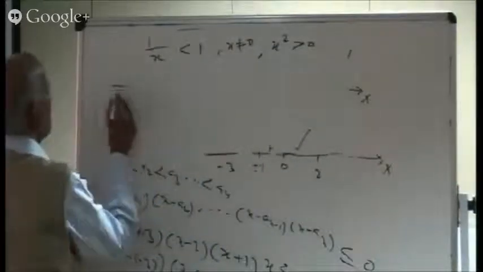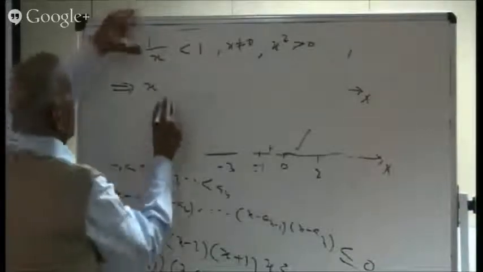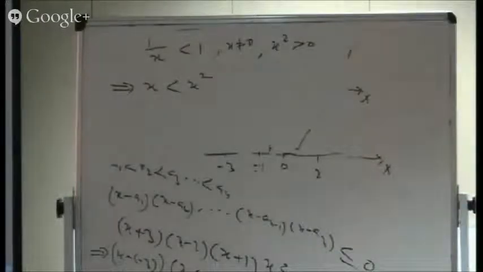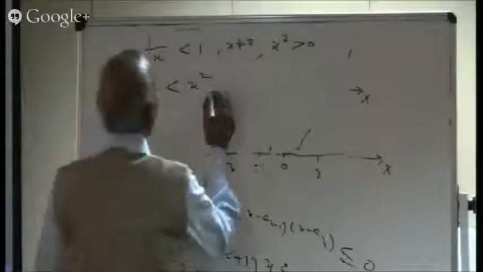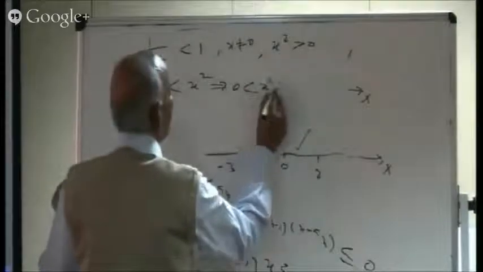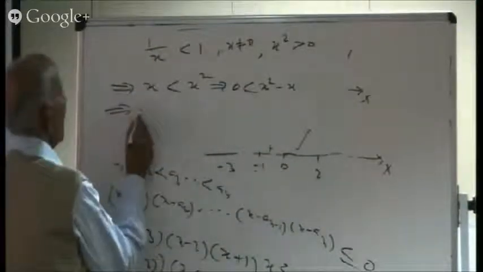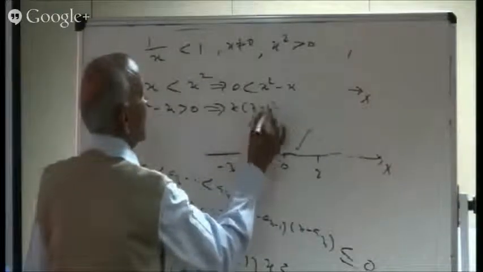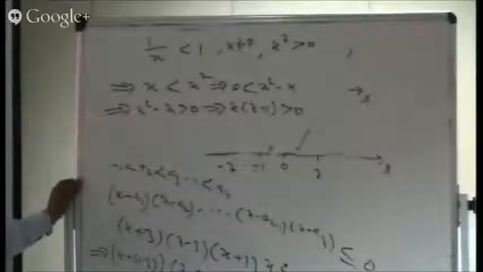So I am multiplying by x square. If I multiply by x square, I will get x less than x square. I have multiplied both sides by x square, and x square is positive. So now no two cases. We have simplified the problem, no botheration of those two cases. Now you simply have to solve this inequation. Can I write 0 is less than x square minus x? Or can I write x square minus x is greater than 0? Or x into x minus 1 greater than 0?